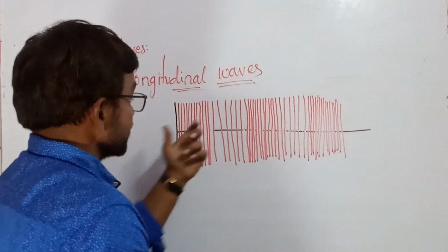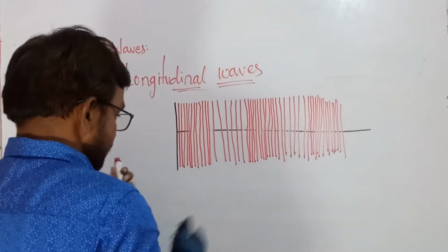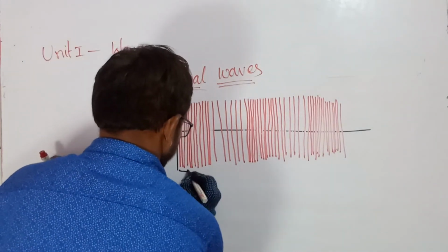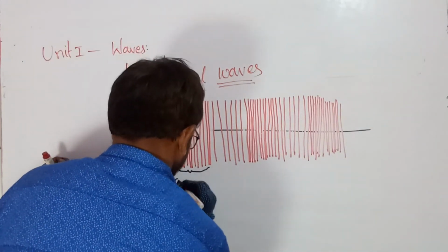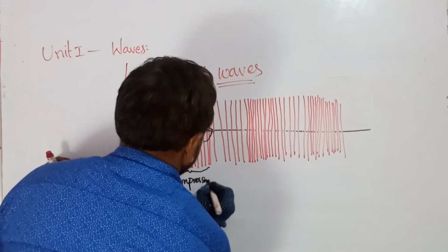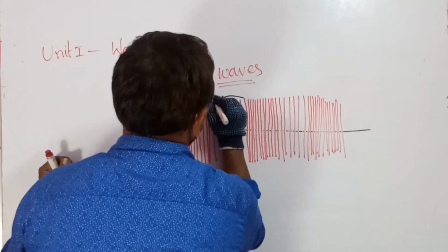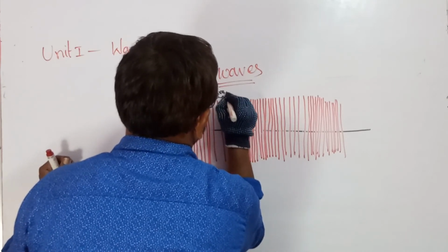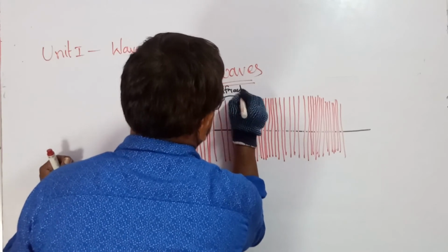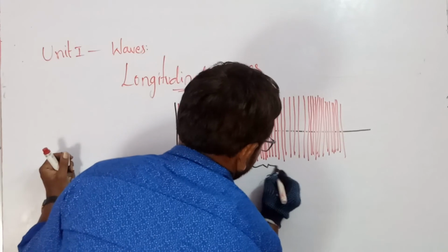So this is compression, rarefaction, compression, rarefaction, compression. This is known as compression. This is known as rarefaction. Once again, this is known as compression.